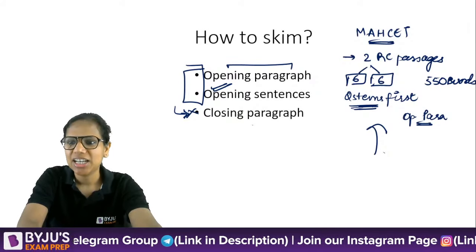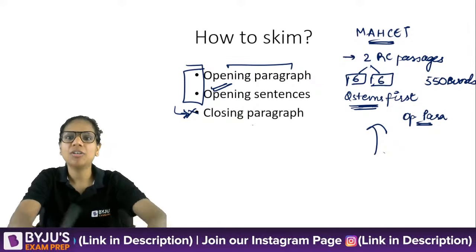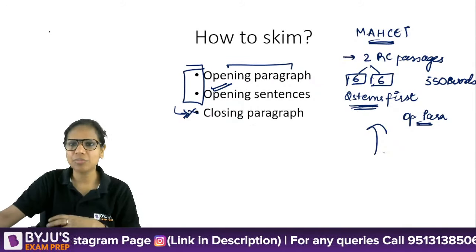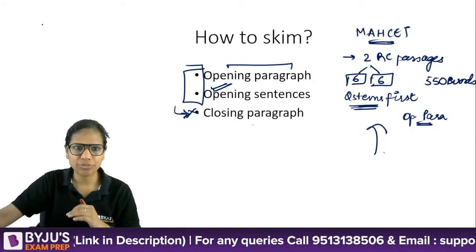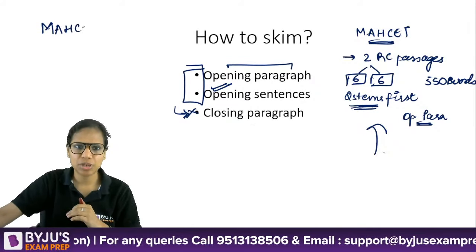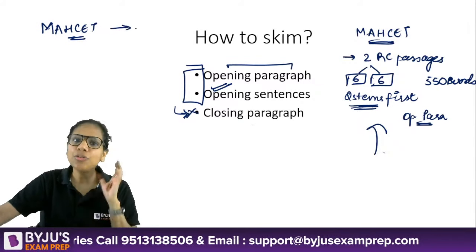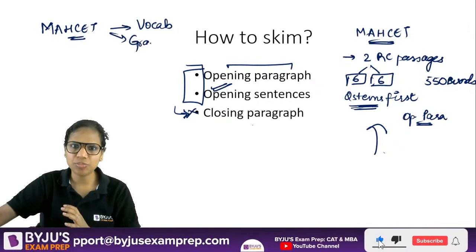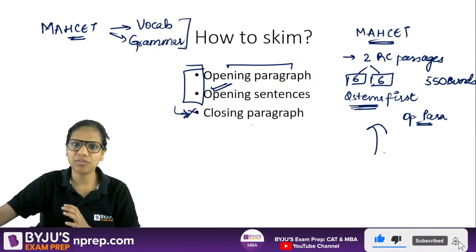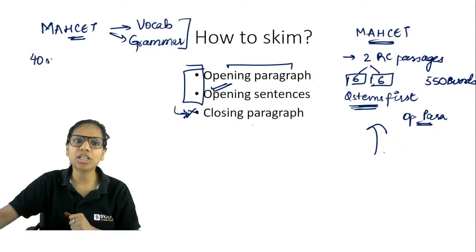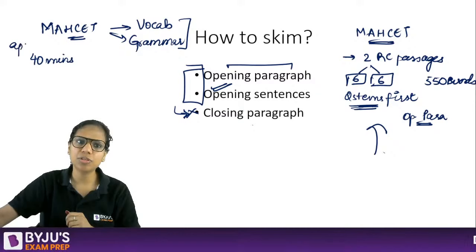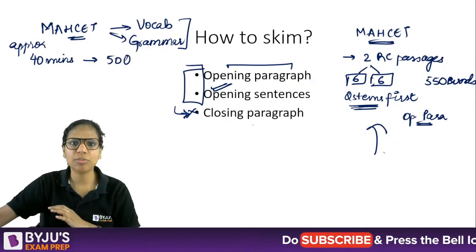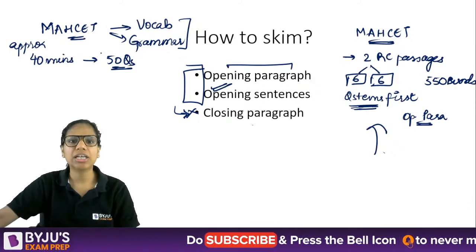All right. How much time should we spend on a particular passage? Again, it differs from exam to exam depending on how much time overall you have. If I talk about MHCET, then if you save your time in vocabulary and grammar, because these are relatively time saving areas, ultimately you have approximately 40 minutes to attempt your entire English section, which will be about 50 questions on average.